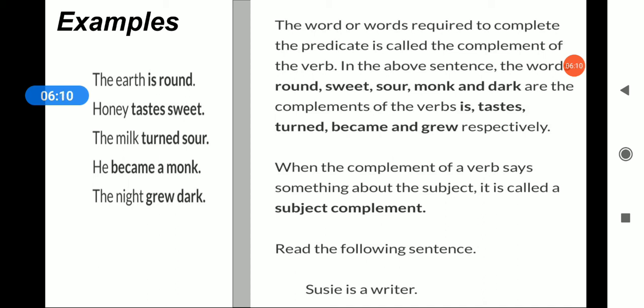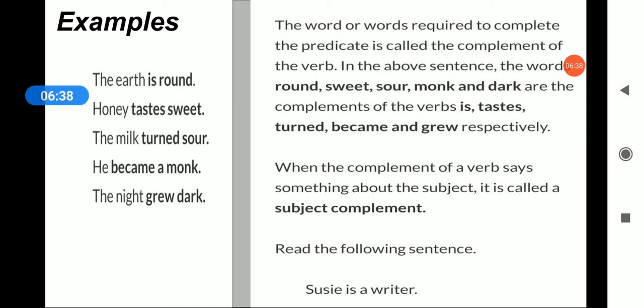Now, if you read the sentence, Susie is a writer. Beta, over here, is is a verb, and we need a complement for that, a subject complement. So a writer is a complement.